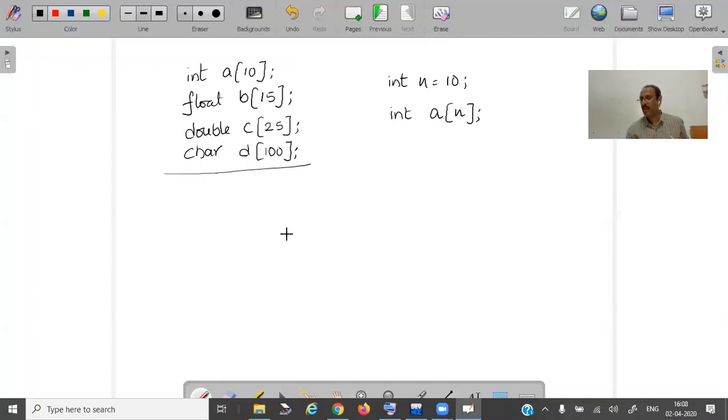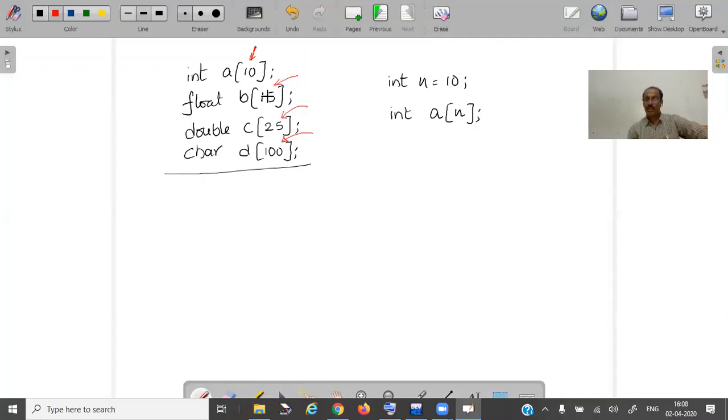You can declare it like this. Whenever I declare an array, whether it is an integer array, float array or character array, I should compulsorily mention the size of the array. It should be an integer only.